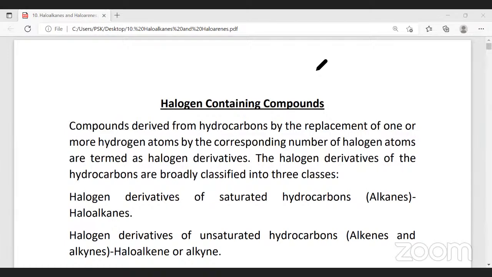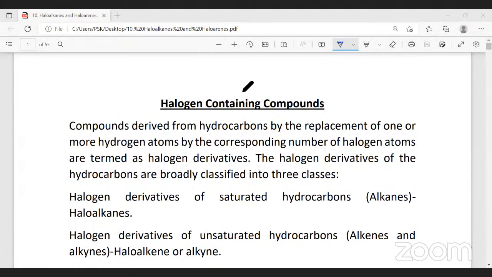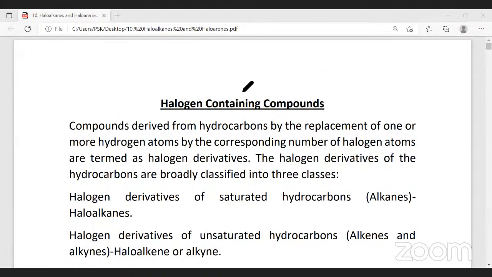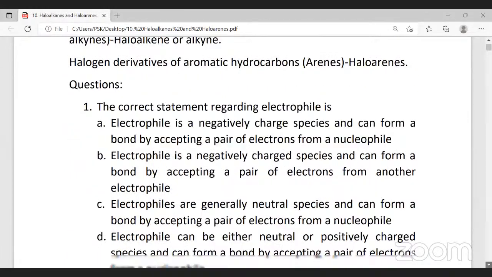In the last class we completed coordination compounds. We are done with coordination compounds in detail, so we will not do anything with coordination compounds anymore unless we have any doubts.